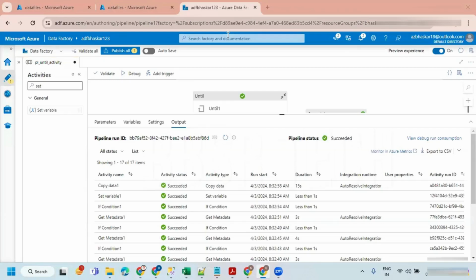So there is a small explanation. I wanted to do this so that we can wind up a similar kind of exercise. I'm just taking the notes from my previous batch. We are using the Until activity, right? So we have a replacement for that.